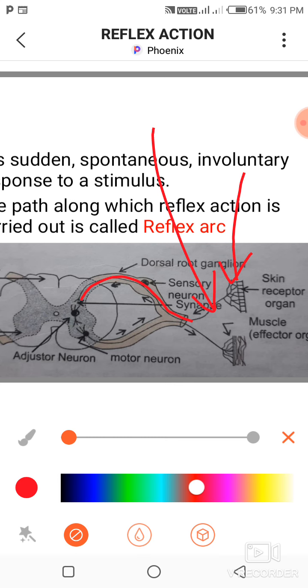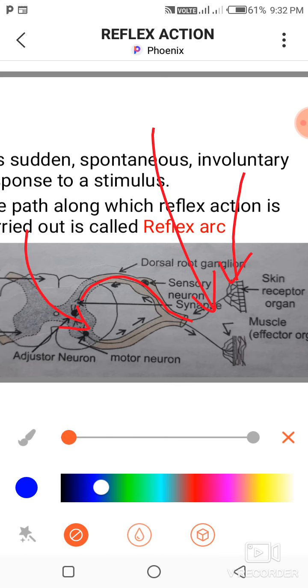In the gray matter of spinal cord, the sensory impulses are taken over by the adjuster neuron. Adjuster neuron will analyze it and generates the correct type of response and turns those responses into motor impulses.